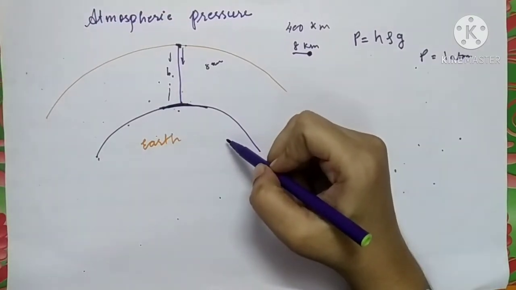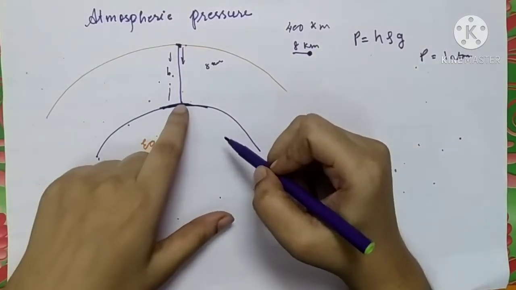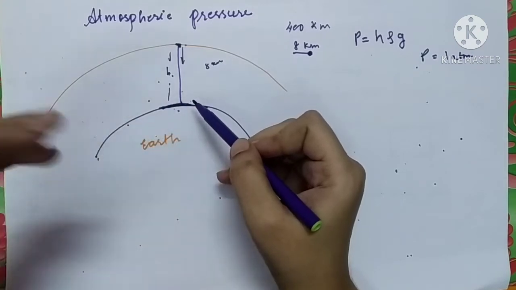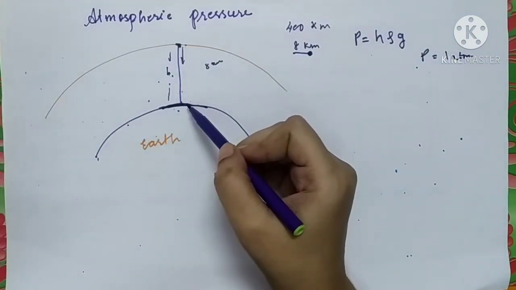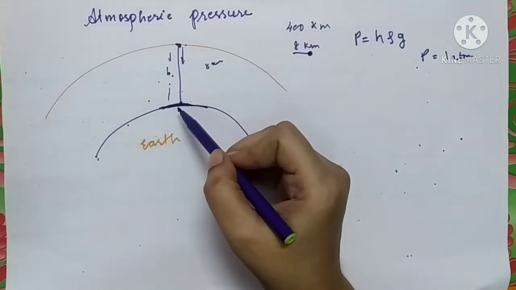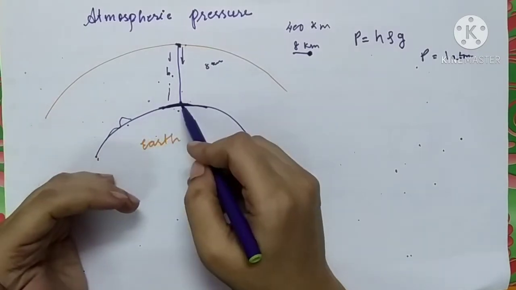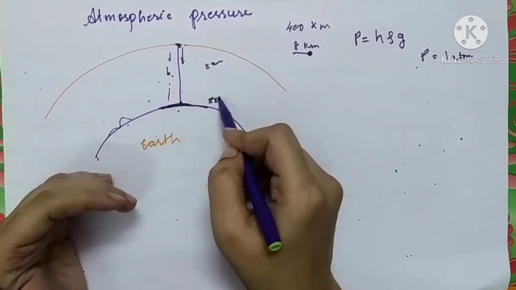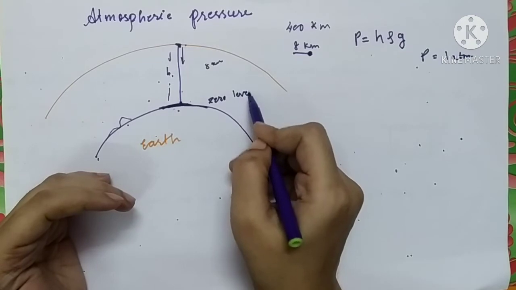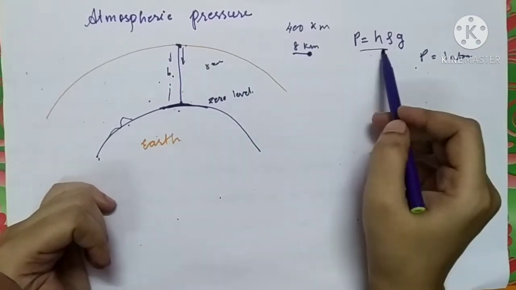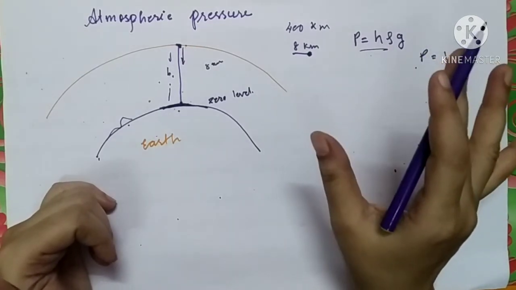In the last lecture we had already discussed this. The height on the surface of the sea level is considered, this sea level is considered as a unique level, because the remaining surface of the earth is not so smooth, and this is the lowest level. This is also called as zero level. This we had seen. This atmospheric pressure is calculated, and it is having the formula this one.